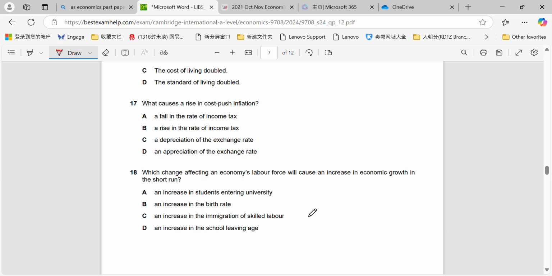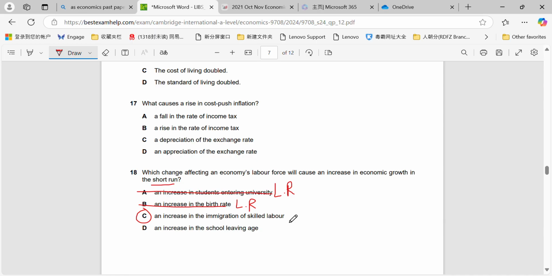Question 18. What change affecting an economy's labour force will cause an increase in economic growth in the short run? Okay, so it's got to be immediate. An increase in students entering university, that will be long run because it takes time for them to acquire the education and the skills to become more productive. Increase in the birth rate, again, that could be long run through an increase in the labour force eventually, about 25 years from now, whenever they actually start to enter the labour force.